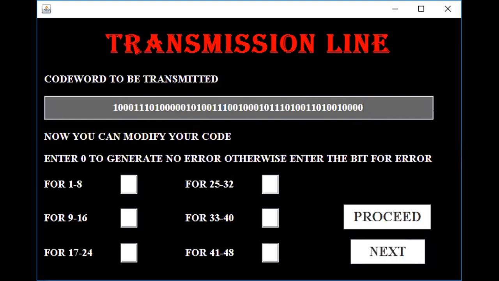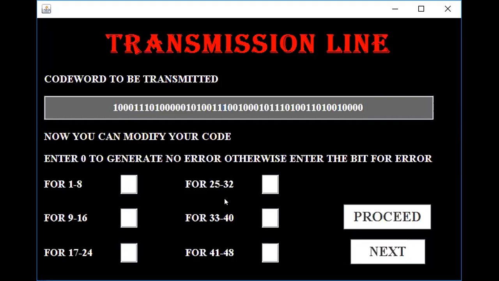Now if we want to generate an error in the code word for the first letter, second letter, up till the sixth letter, we can enter the position number over here, or we can simply enter 0 for not generating any error.